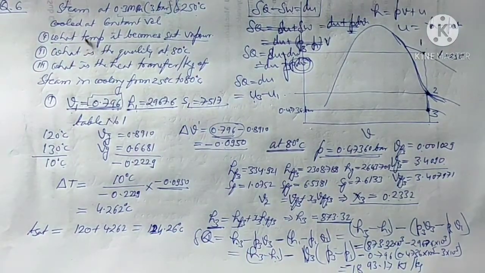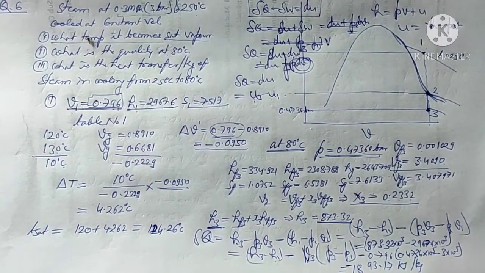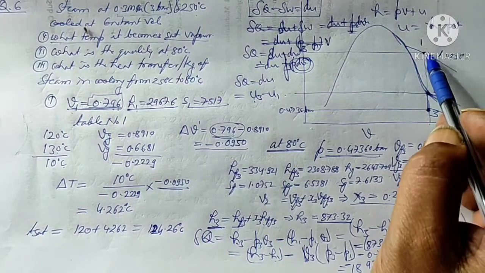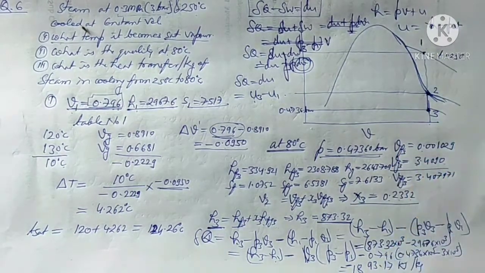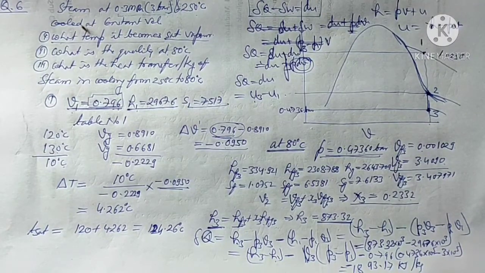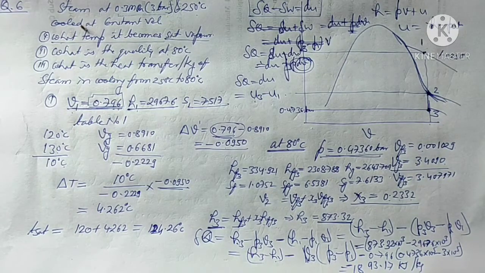So this much amount of heat you have to take out from condition 1 to reach condition 3, that is, this much heat you are supplying or taking out from the steam per kg.